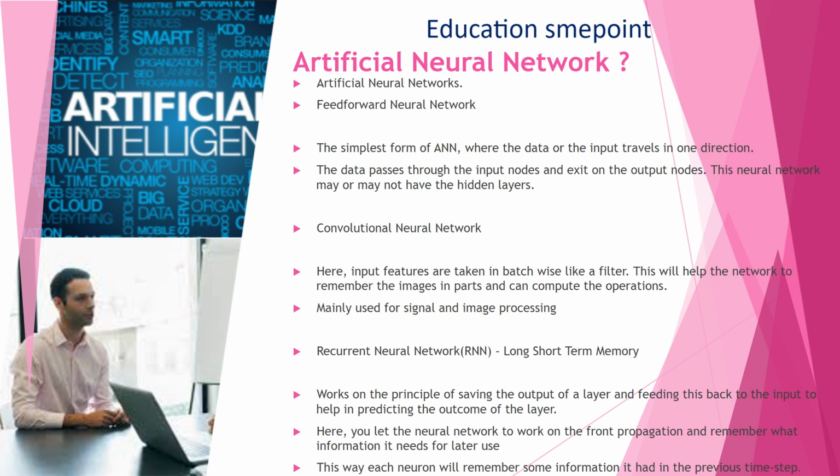Recurrent neural network, RNN, long short-term memory. Works on the principle of saving the output of a layer and feeding this back to the input to help in predicting the outcome of the layer. Here, you let the neural network work on the front propagation and remember what information it needs for later use. This way each neuron will remember some information it had in the previous time step.